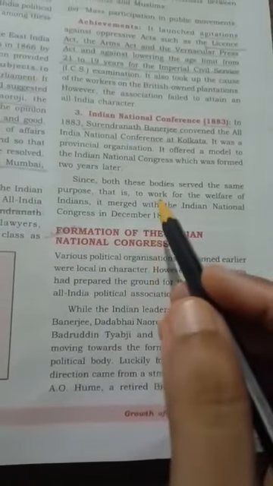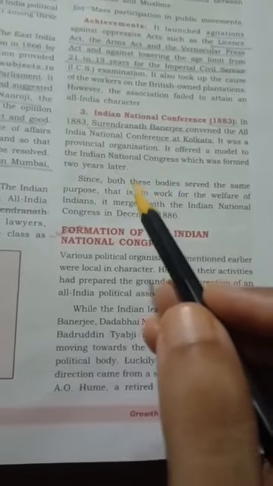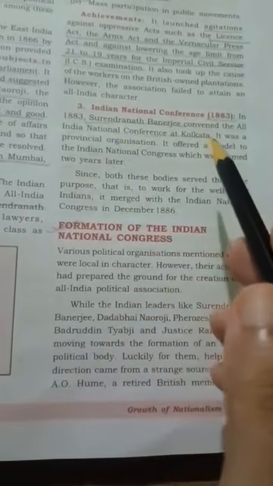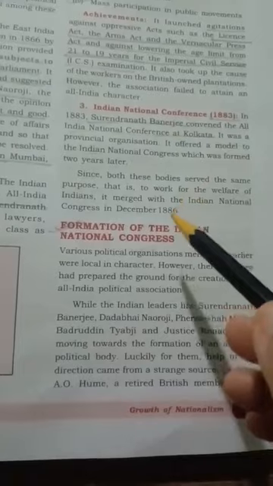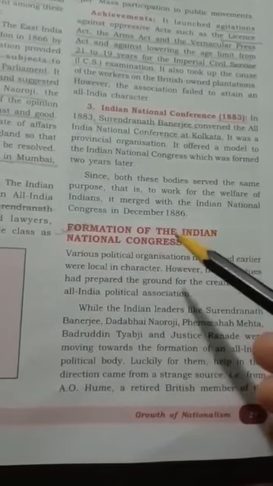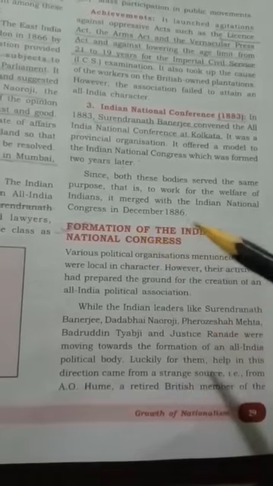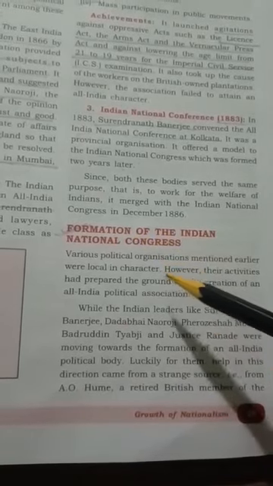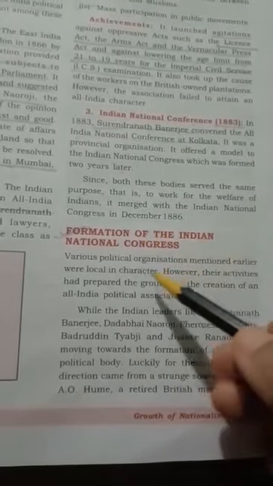So already we studied that this Indian Association and Indian National Conference merged together since their aim was same, their purpose was same. So they merged together with Indian National Congress, and today we have this Indian National Congress that was formed in December 1885.